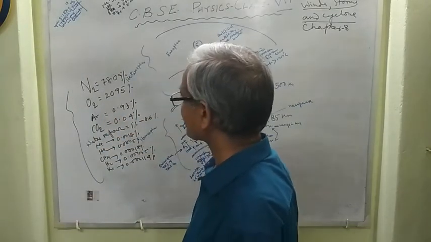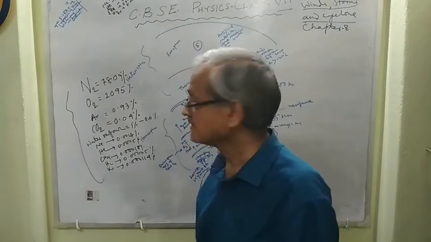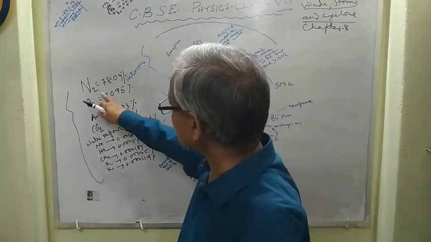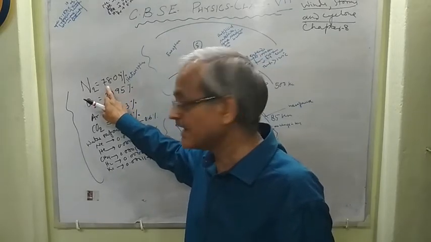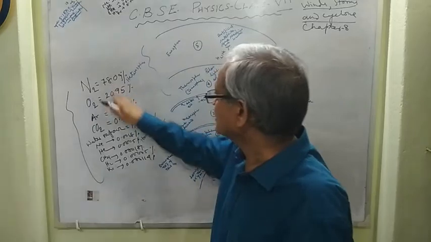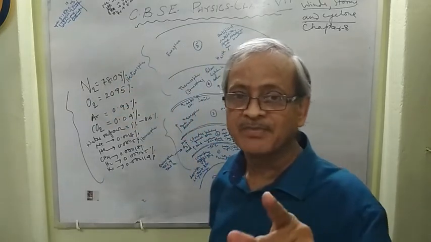The atmosphere, or simply air, has this percentage composition by volume of dry air: nitrogen equals 78.09%. Write in your notebooks, exercise books.